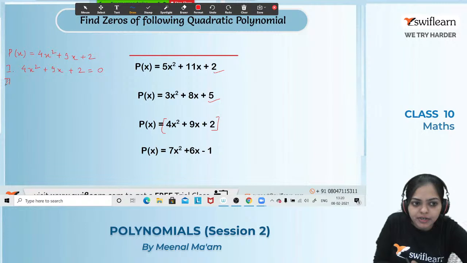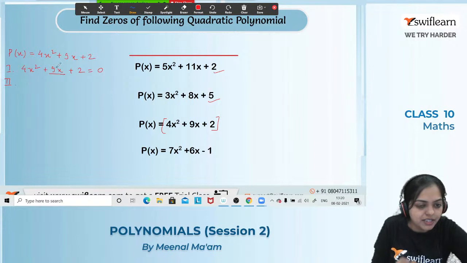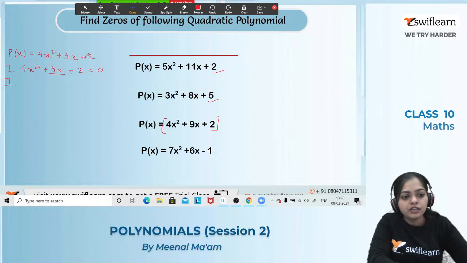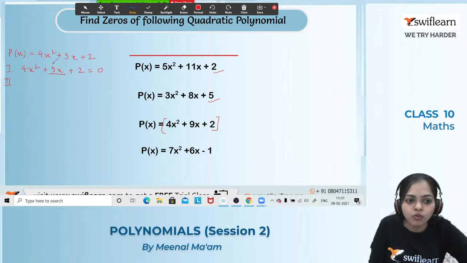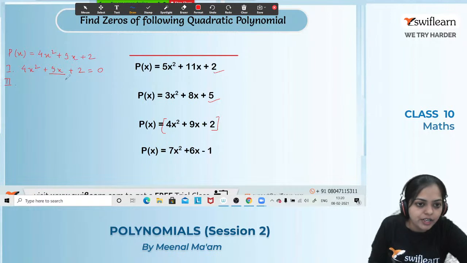The second step is the splitting of the middle term. So we have to split the middle term, that is 9x. We have to take the coefficient of x squared and the constant term in such a way that the sum of the factors will be equal to 9. What is the coefficient of x squared? That is 4. And the constant term is 2. We have to multiply these. So 4 into 2 is 8. Alright everyone.